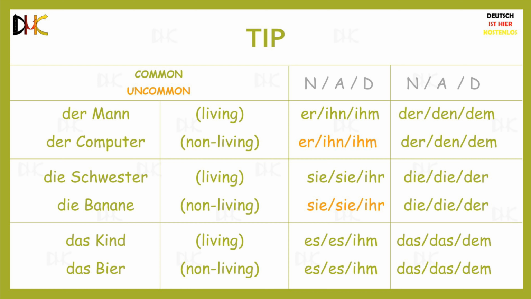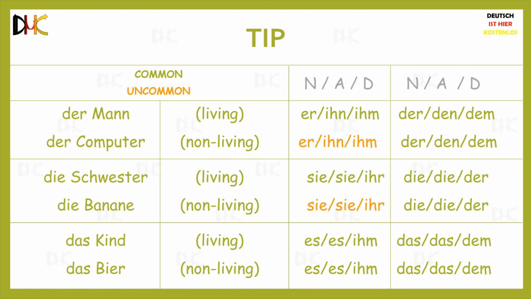The correct pronoun to use for der Computer is er, ihn or ihm in the nominative, accusative, or dative cases respectively, regardless of how weird it actually sounds to you. But most people like to just reuse the nouns instead of using weird sounding pronouns. So instead of using er, ihn, or ihm for a non-living thing like a computer, one would normally directly say der Computer, den Computer, or dem Computer. Same applies for feminine nouns that are non-living.